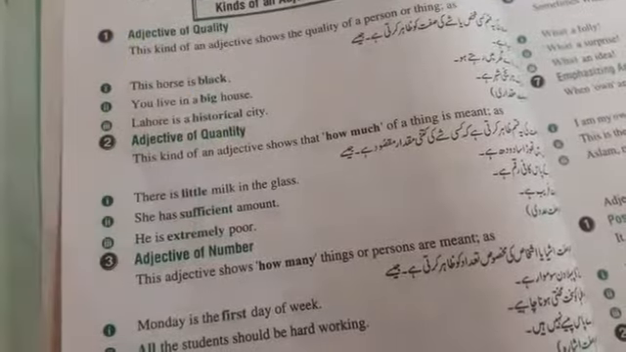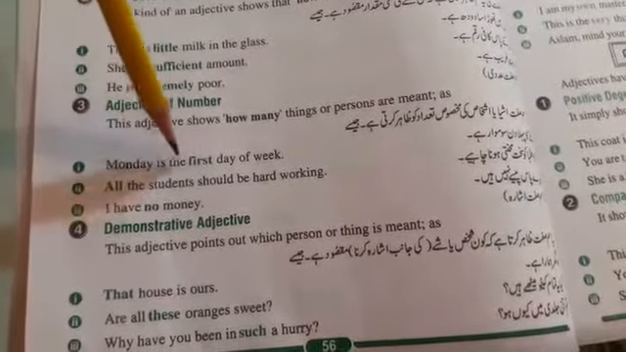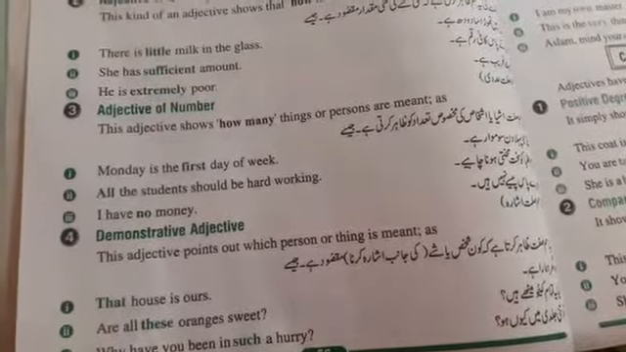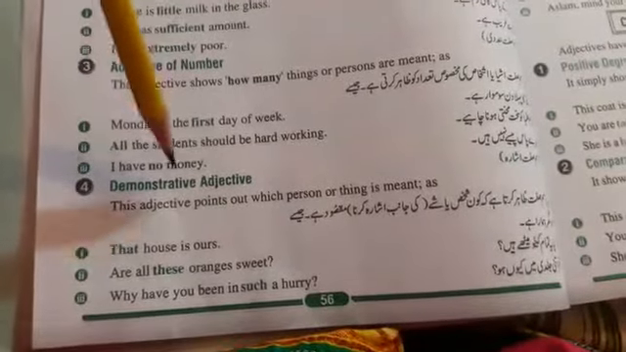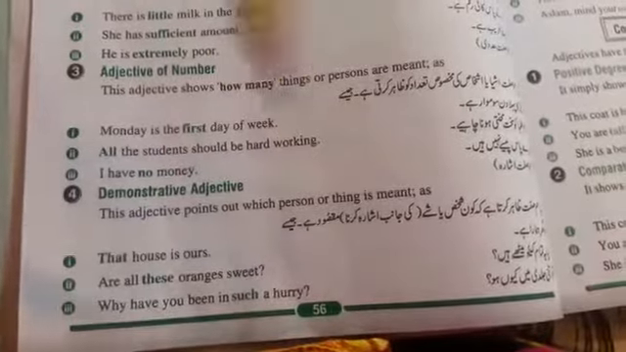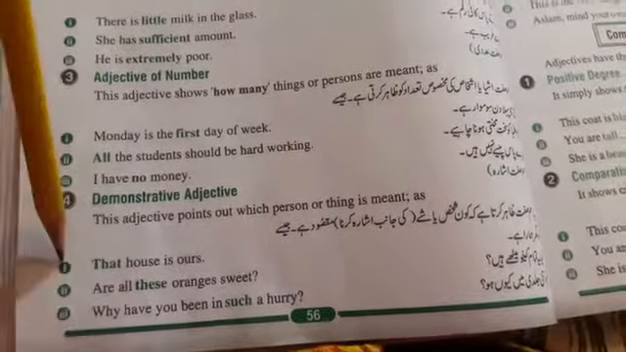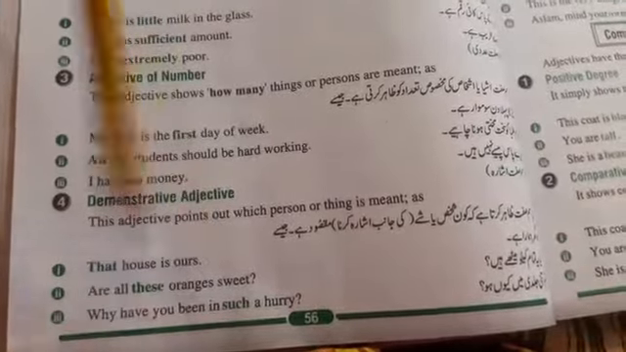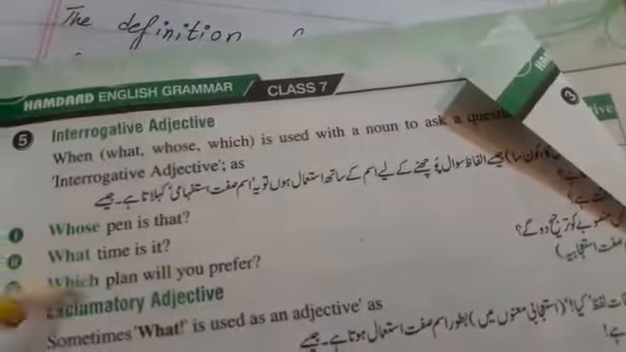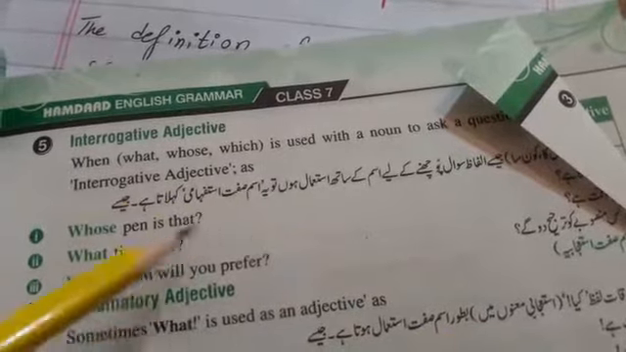Like there is a little milk in the glass, little is a quantity. Adjectives of number tell numbers. Like Monday is the first day of the week, that is called an adjective of number. Demonstrative adjectives point out which person or thing is meant. Like that house is ours, वो जो घर है वो हमारा है. All these oranges are sweet. Okay, interrogative adjectives. For these adjectives we can use the W's question words: what, whose, which. These are included in it.